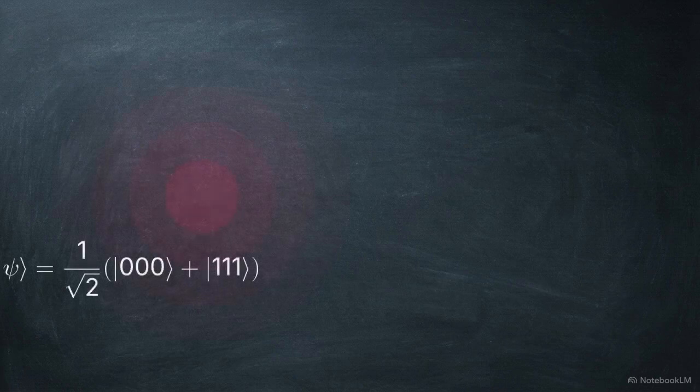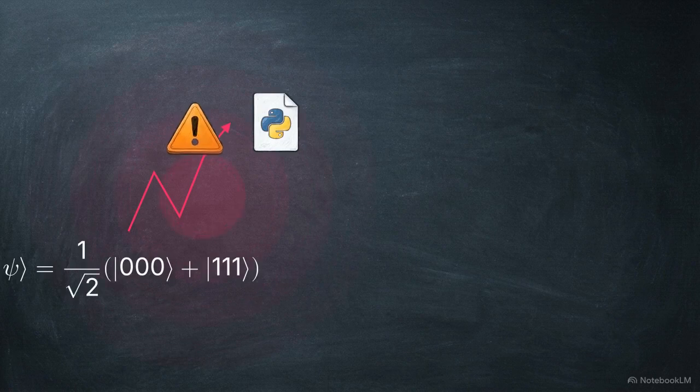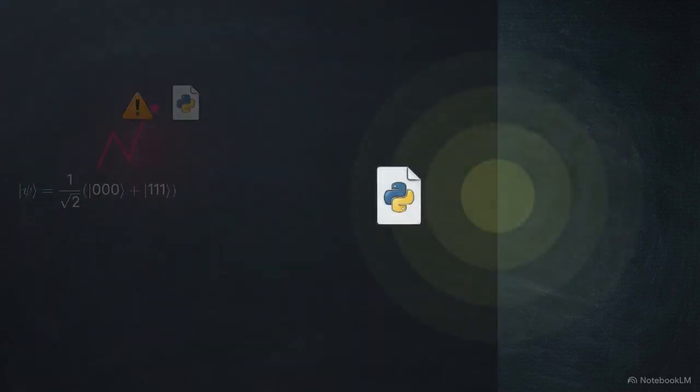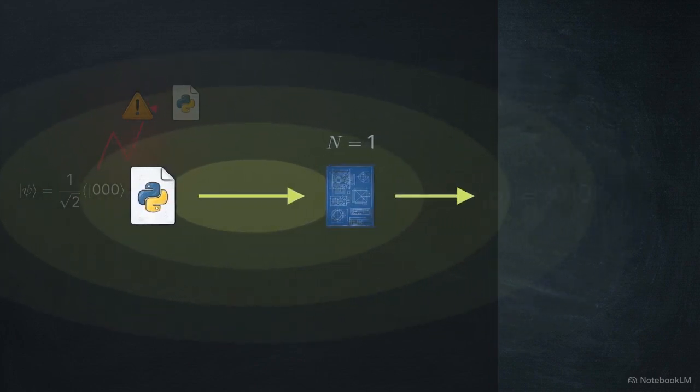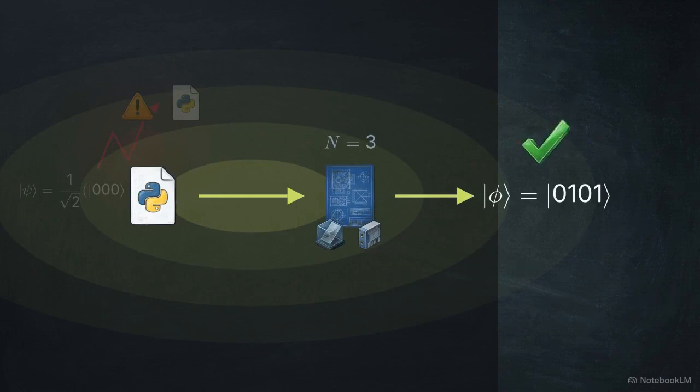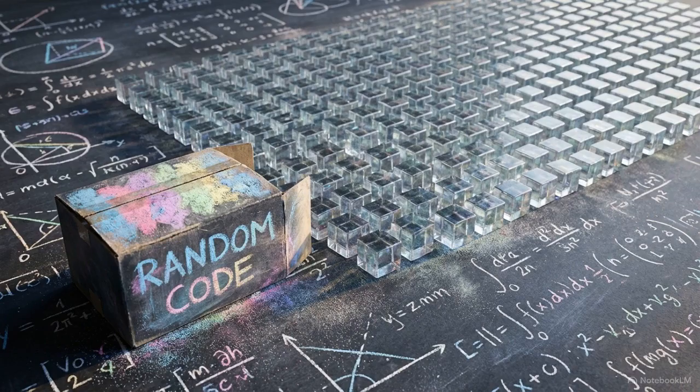Consider basic calculus. Finding an integral, the hidden rule, is highly complex. However, finding a derivative follows rigid, computationally simple steps. Working backwards from a complex state to find the code is the difficult direction. The opposite direction is computationally trivial. A machine can randomly generate a valid Python script, execute that code to build a virtual hardware setup, and simulate the resulting quantum state. This mathematical loophole allowed the researchers to generate infinite training data by moving in the easy direction, avoiding the hard physics problem entirely.